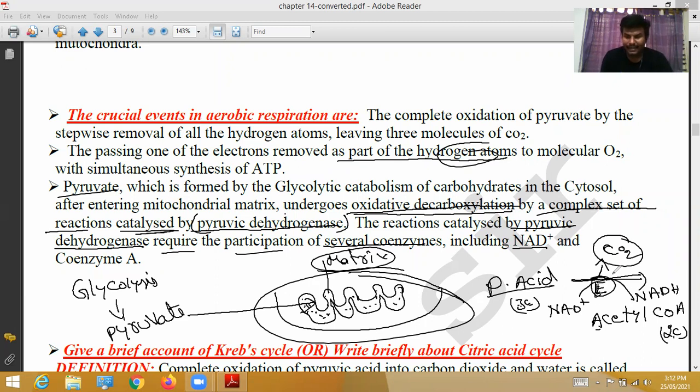So NAD ion gains protons and is reduced to NADH. Here, NAD ion participates and becomes NADH. When one carbon dioxide is eliminated from the 3 carbon atoms, 2 carbon atoms remain. These 2 carbon atoms are converted into acetyl coenzyme A. These are called crucial events in aerobic respiration. That's all.